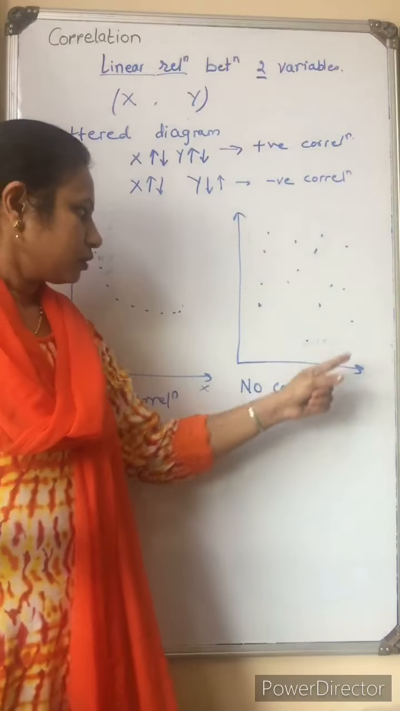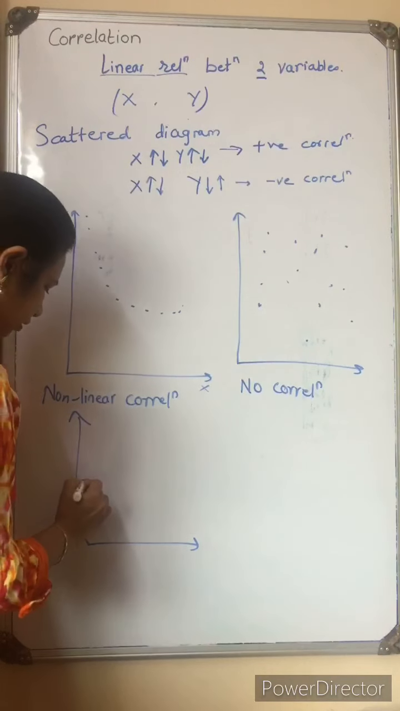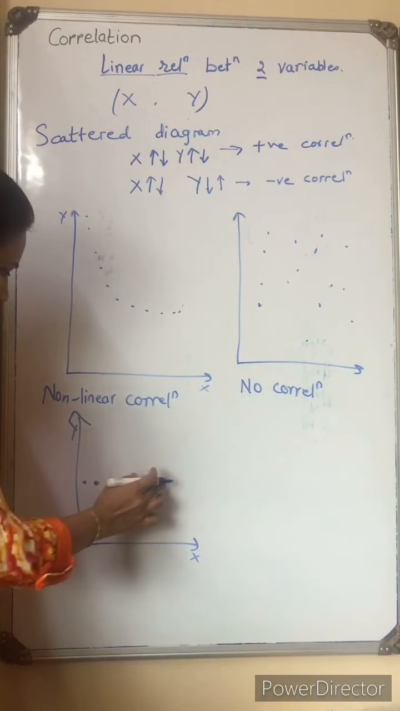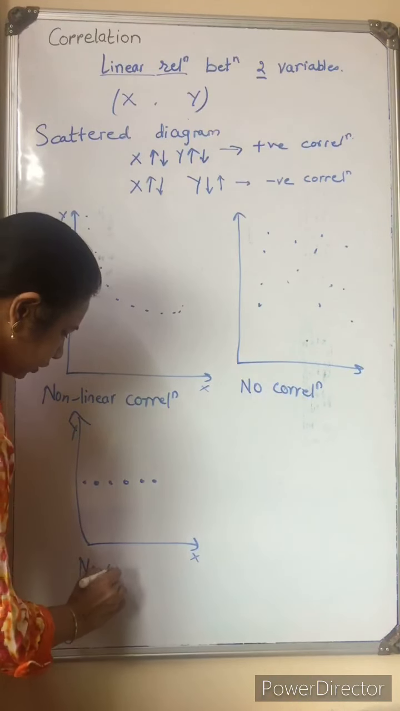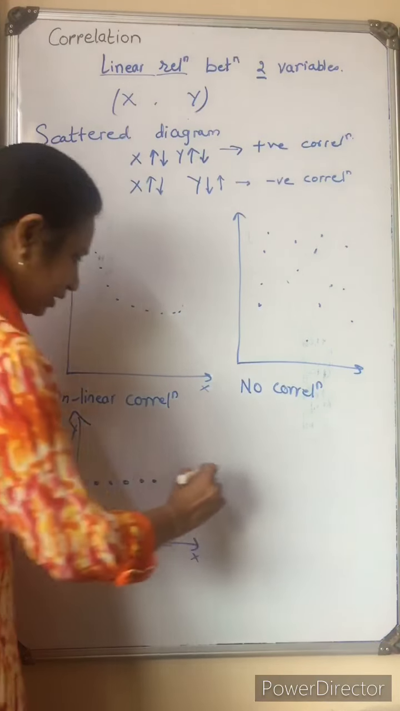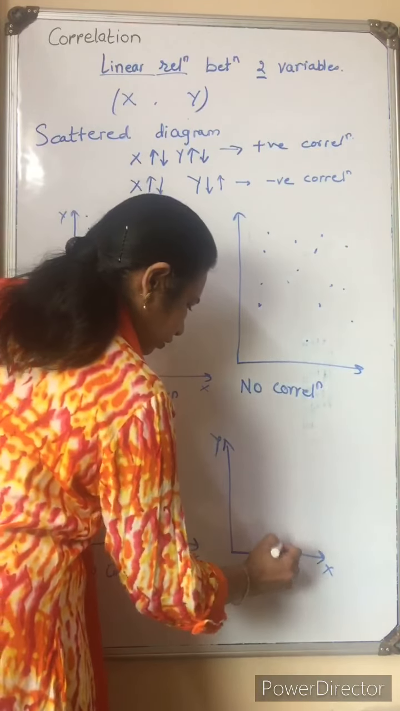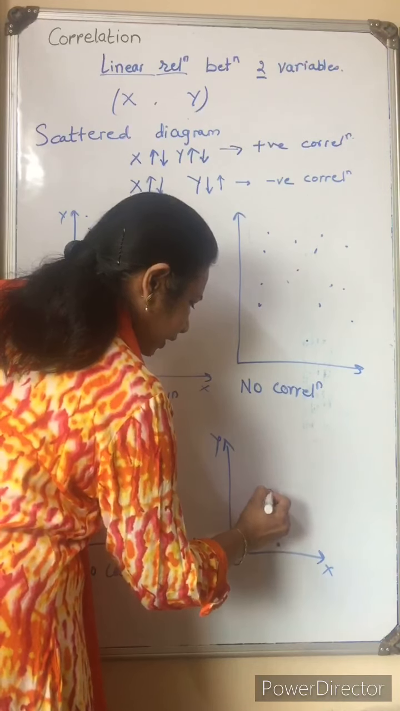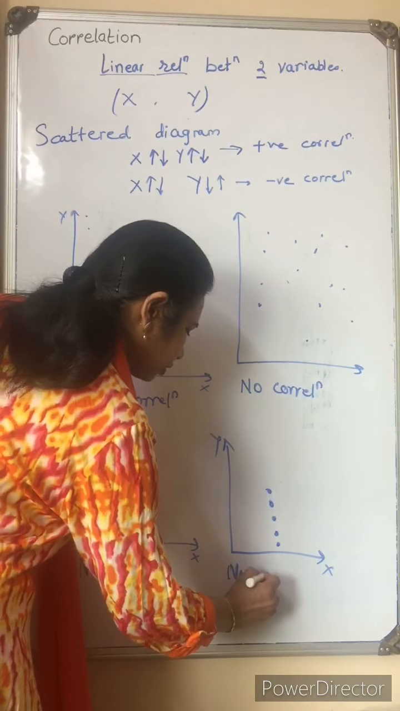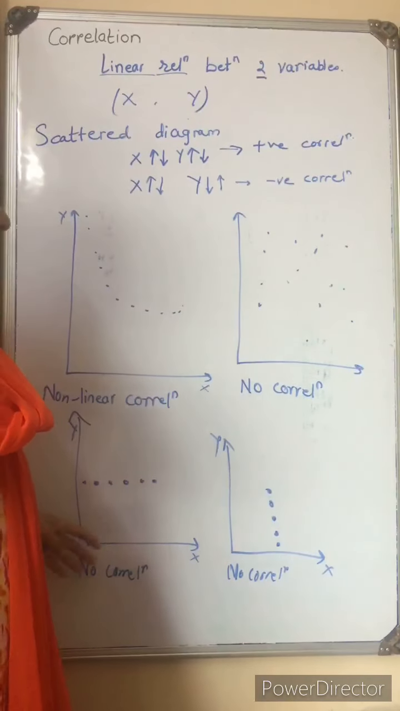Okay. So when there is no correlation, there may be cases where one value is constant: X is increasing, Y is constant here. Then also we say no correlation. If there is no effect of one variable on the other variable, then we say there is no correlation, there is no relation between X and Y. If the value of Y increases but X is constant, then also we can say there is no correlation between X and Y. Likewise, these are the types or patterns of the